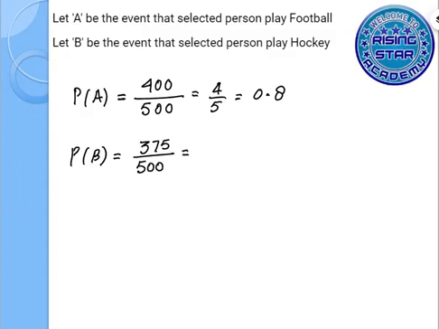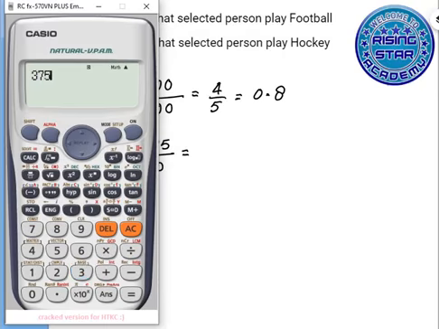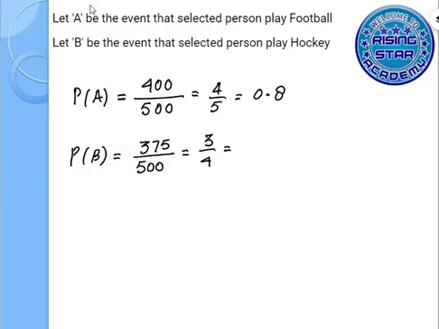So 375 divided by 500 is 3 over 4, equal to 0.75.